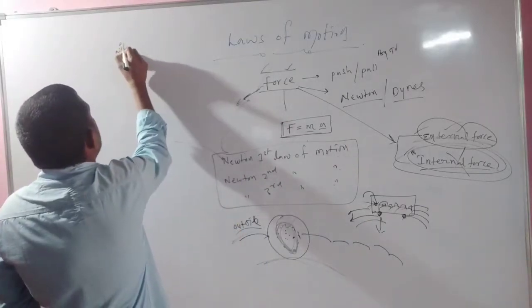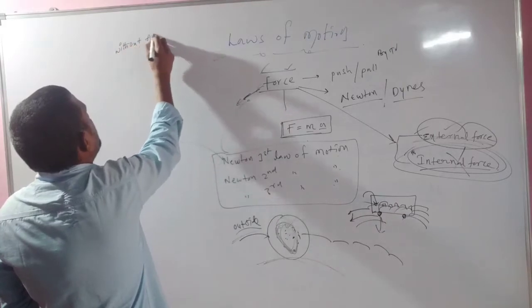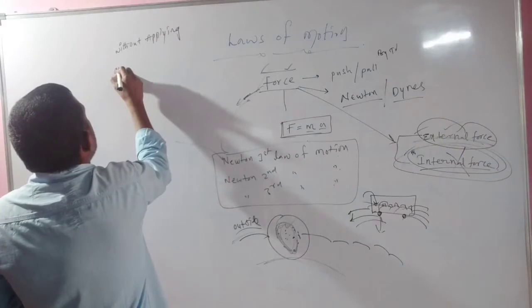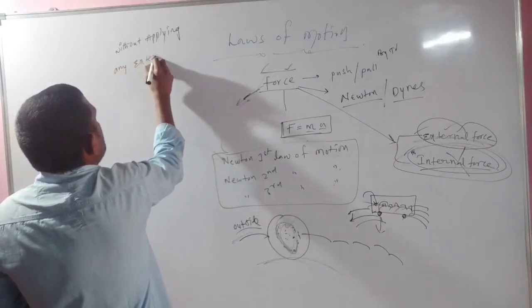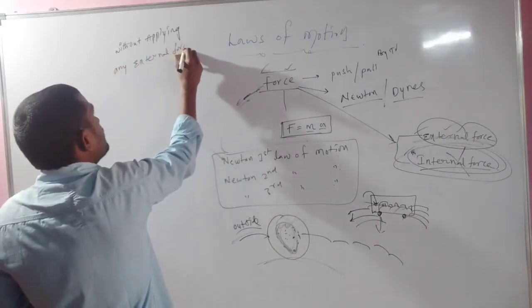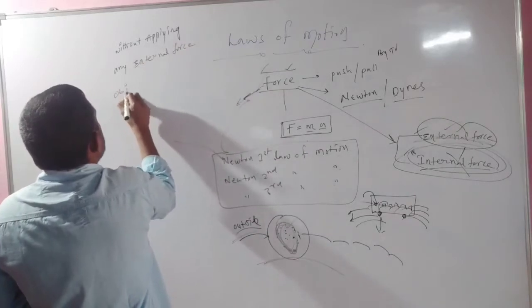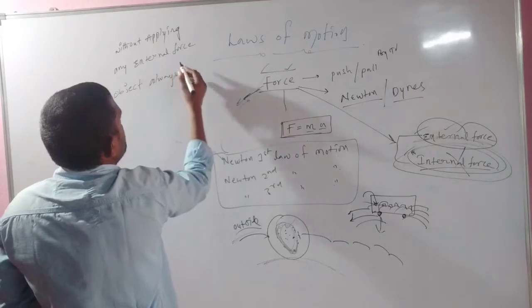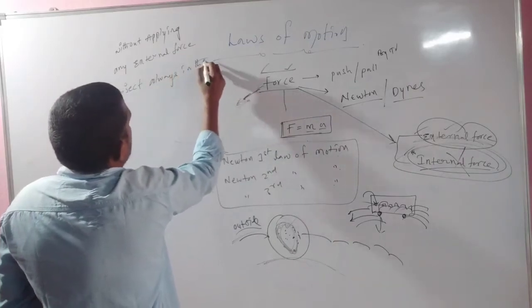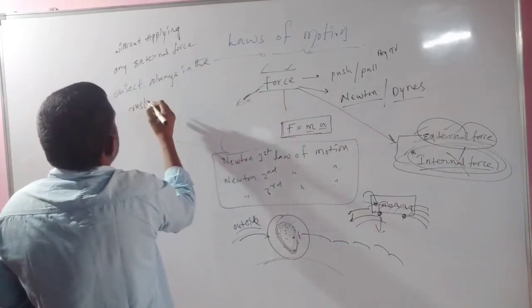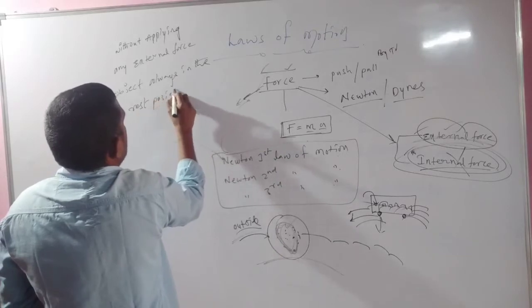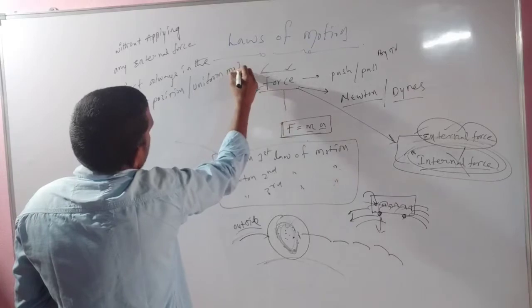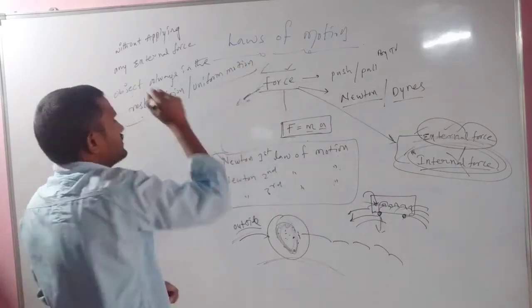Without applying any external force, an object is always in the rest position, otherwise in uniform motion.